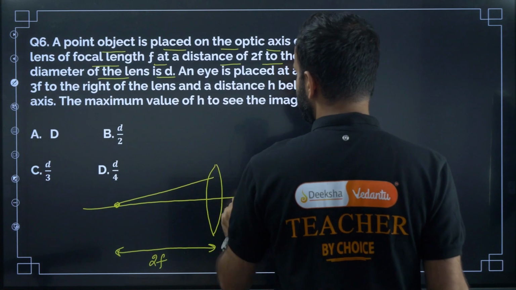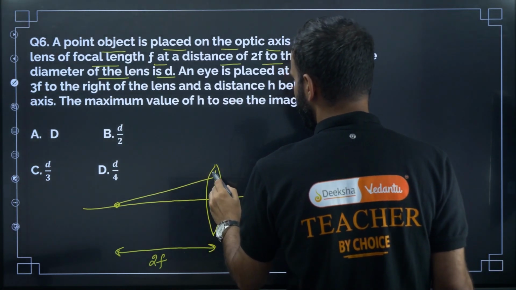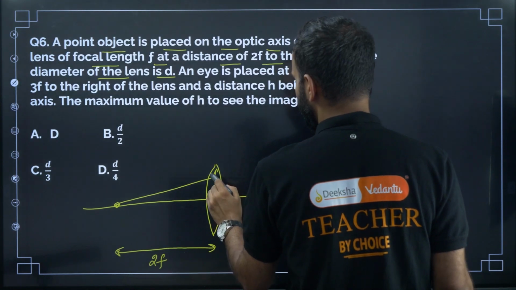The diameter of the lens is d. So the diameter of the lens is d. So now this will be d by 2, right? D by 2.